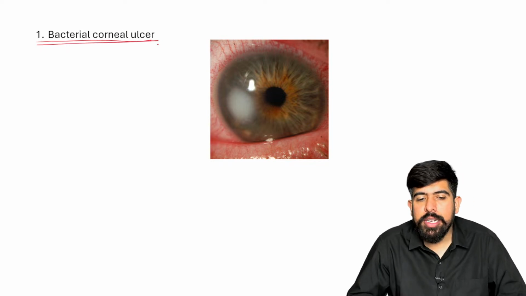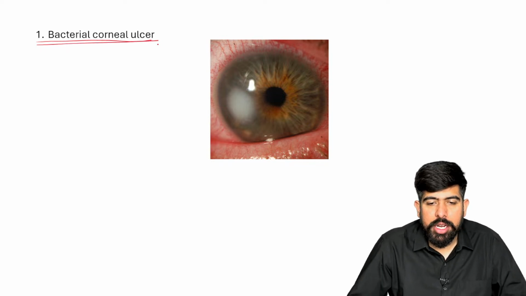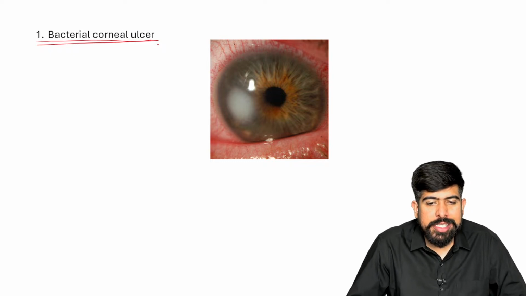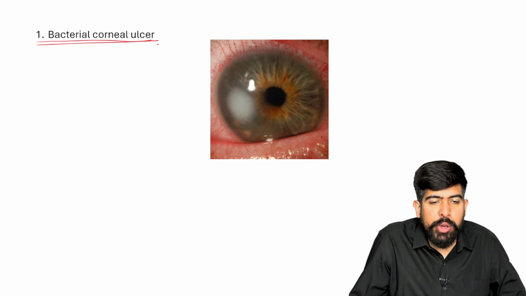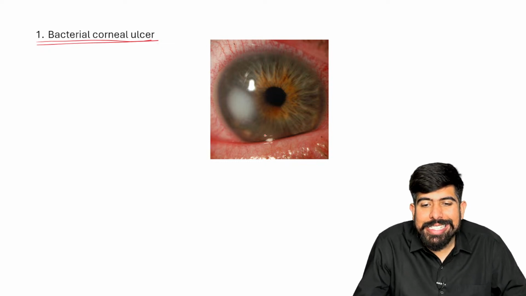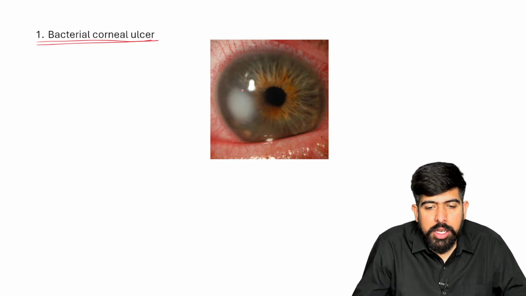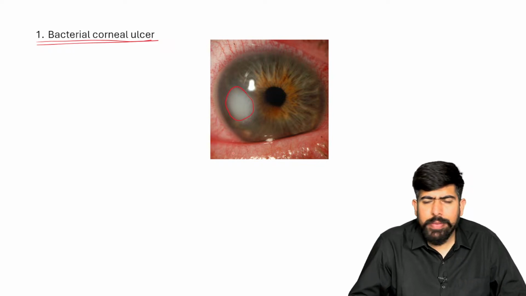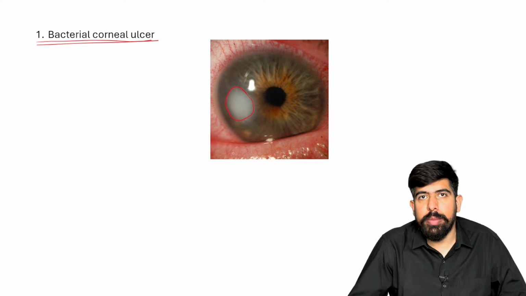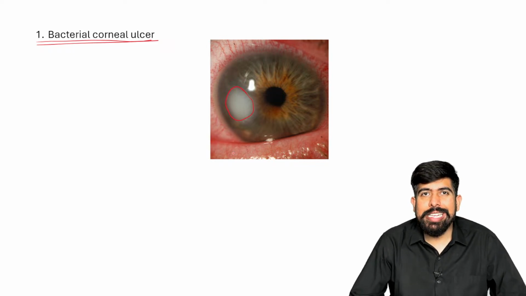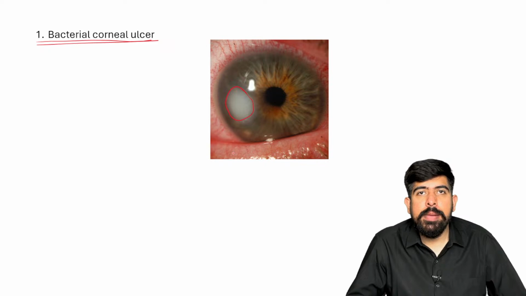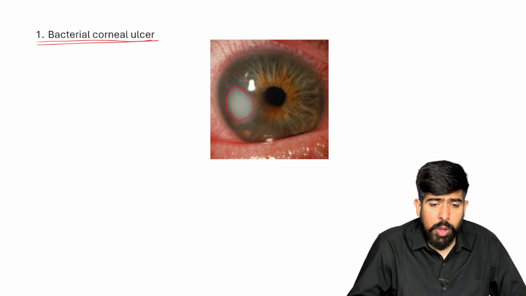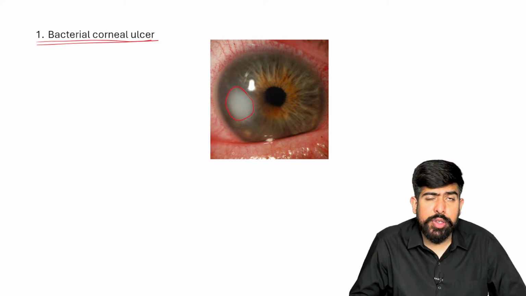Of course, you can see in this image, guys, one growth over the cornea. It is kind of an ulcer on the cornea, an ulceration of the layers of the cornea. It is clearly a single ulcer that we can see here.